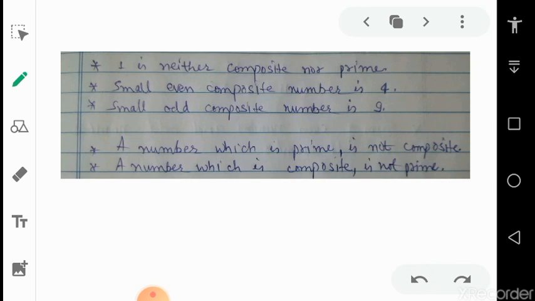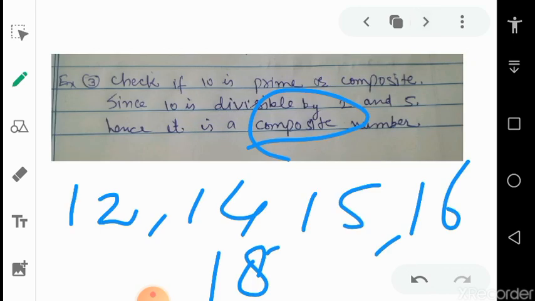Okay, because 9 is not a prime, so it is composite. As I told you, if a number is composite, it is not prime, then the smallest odd composite number is 9. A number which is prime is not composite. It is very easy to memorize. Okay, if a number is composite, it is not prime, and if it is prime, it is not composite. Then the properties of addition regarding even and odd numbers.